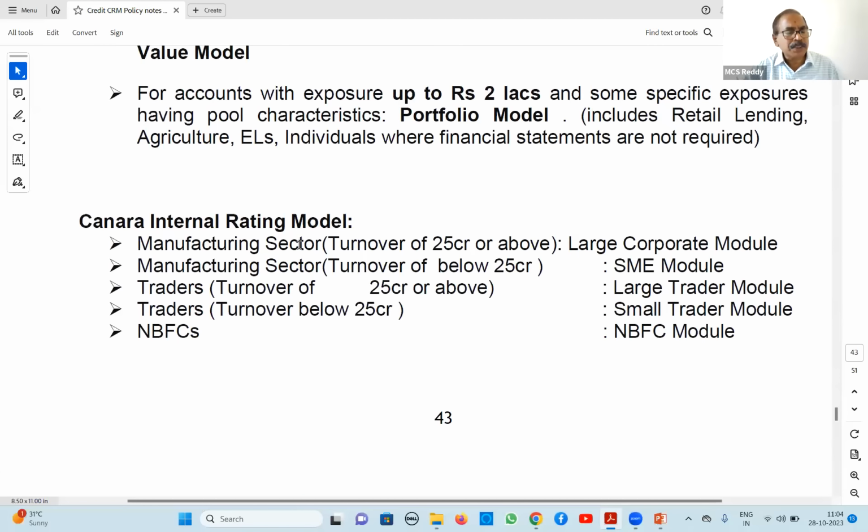Next, last year one question came. If more than 25 crores turnover is there in an SME proposal, under which rating model will you do CIRM? In CIRM, where turnover is above 25 crores, it is the large corporate module. Turnover below 25 crores, SME module. Traders above 25 crores, again large trader. Below 25 crores turnover, small trader. For NBFCs, it is the NBFC module.